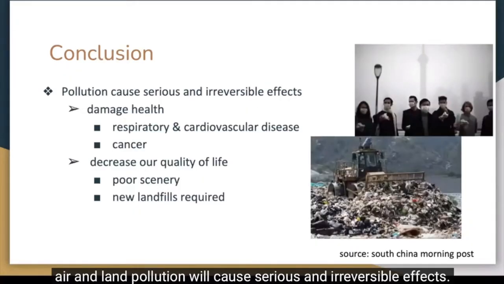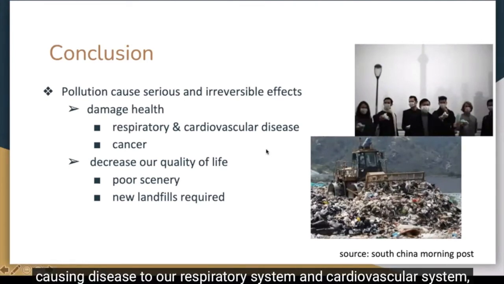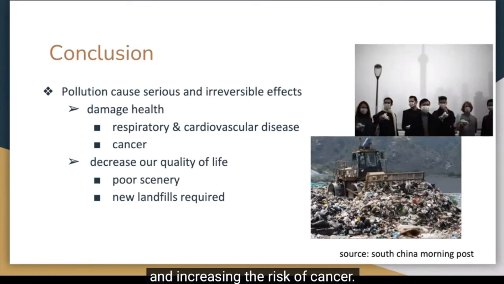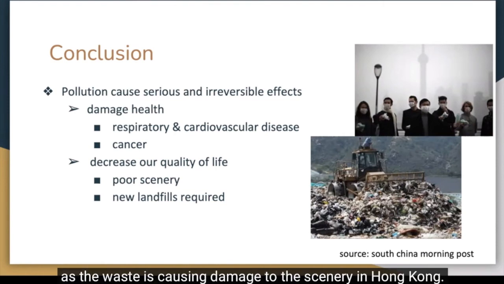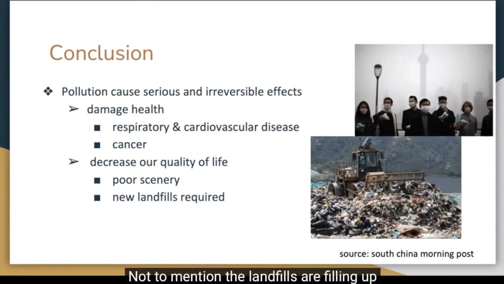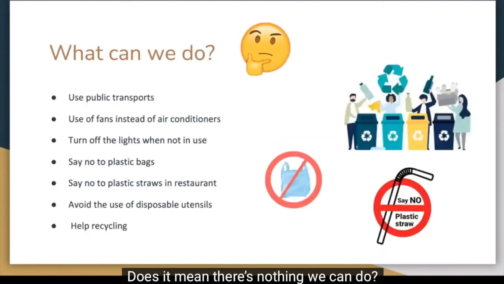In conclusion, air and land pollution will cause serious and irreversible effects. Severe air pollution can damage our health, causing disease to our respiratory system and cardiovascular system, and increasing the risk of cancer. While land pollution will decrease our quality of life as the waste is causing damage to the scenery in Hong Kong. Not to mention, the landfills are filling up, which means potential sites for new landfills will be required. Does it mean there's nothing we can do?